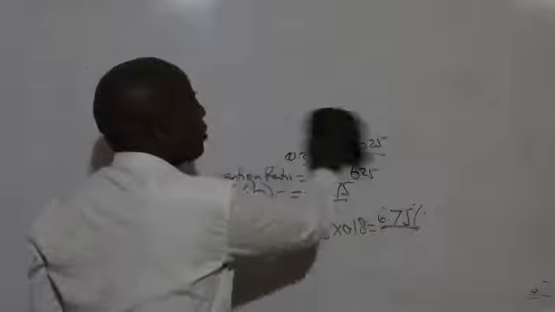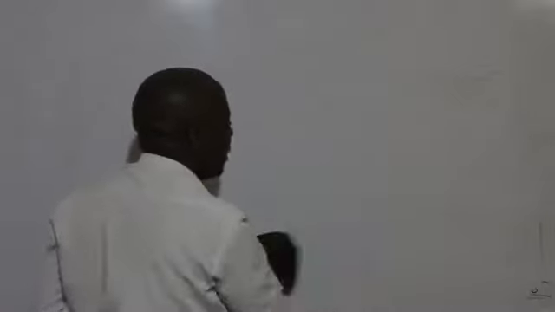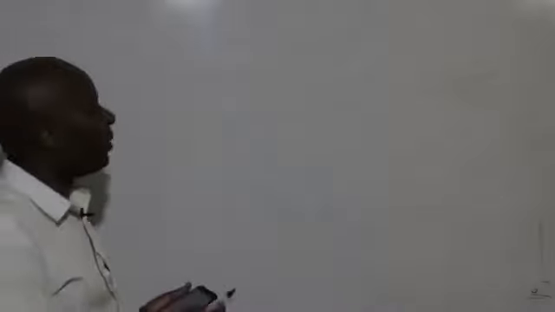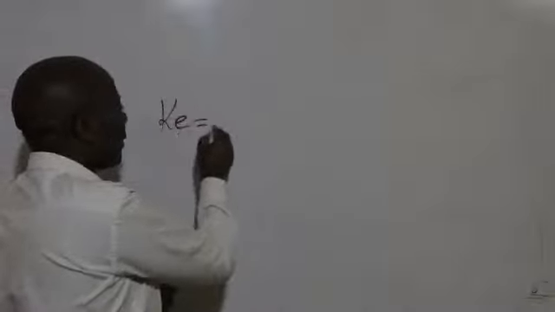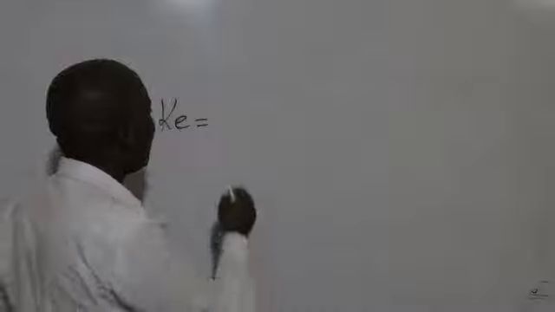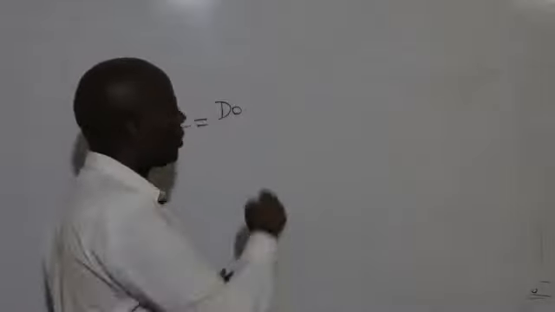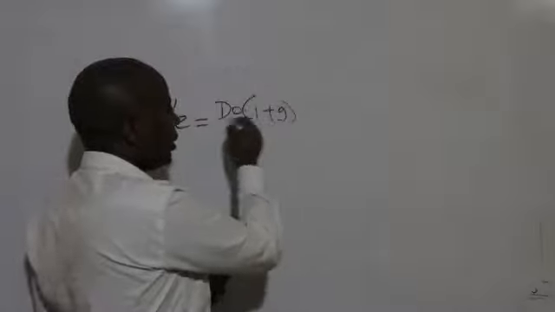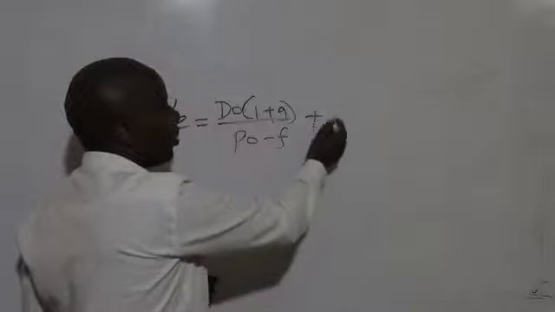So B, cost of equity, that is as easy as a leisure walk in the park. So to get cost of equity, ladies and gentlemen, what do we have here? We have D0 into 1 plus G all over P0 minus flotation, at the end of the day, plus G.